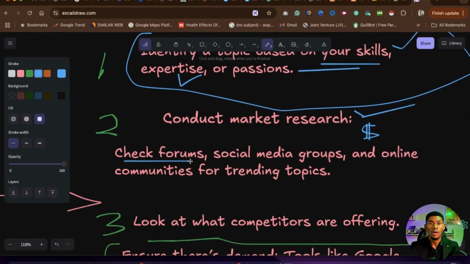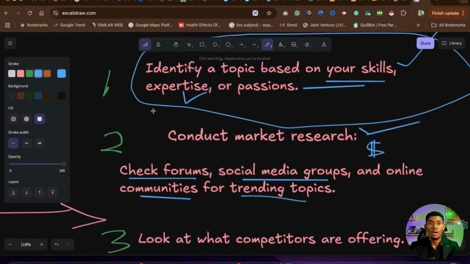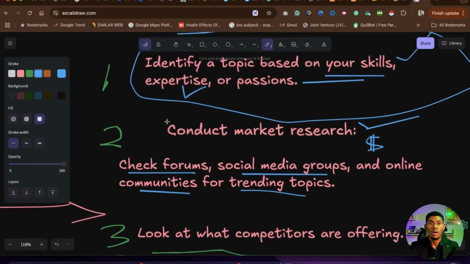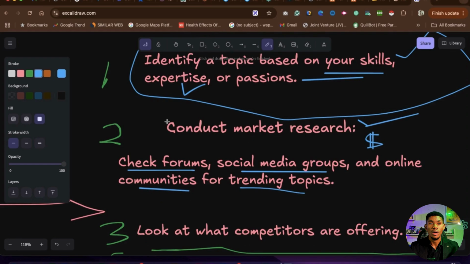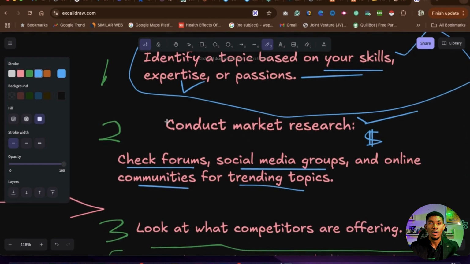You must check forums, right? Check social media platforms, groups, and find out what are people selling on the internet. What is trending? What are other people doing? People with your skill, people with your passion, people with your expertise, what are they selling on the internet? That is how you know what is working. If somebody is selling it, 2 people, 3 people, it simply means that it is working.